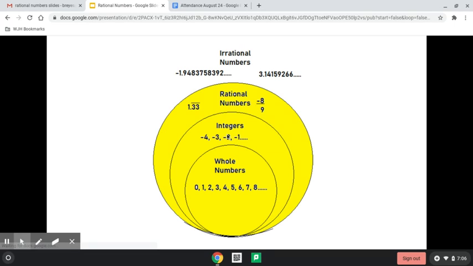Then we have the rational numbers. They make rational sense. They're logical, and we can make sense out of them by changing them to a fraction like this. And when it's a decimal, you can tell it's a rational number if it's repeating or it terminates. That is, if this were just a plain old 1.3, that would be a rational number.